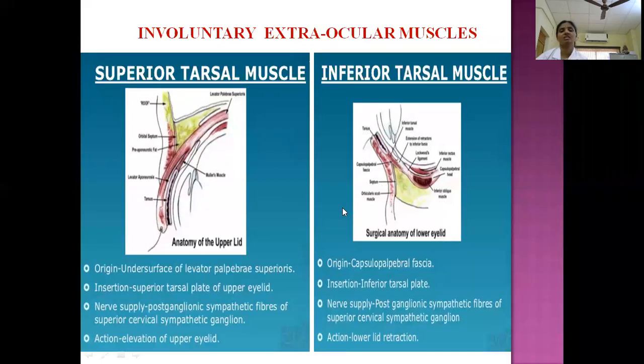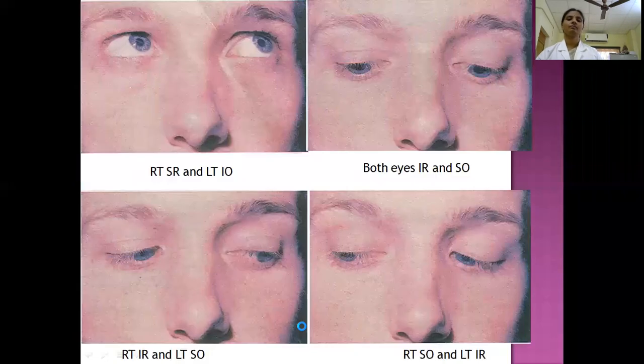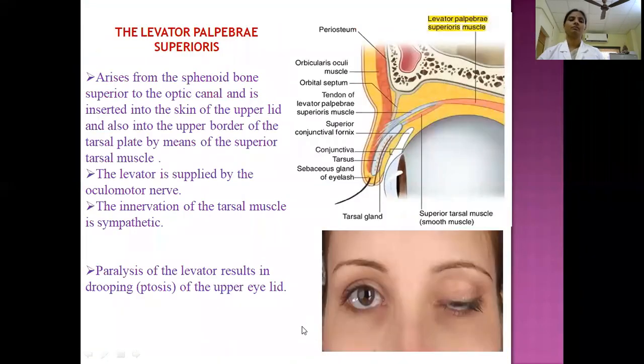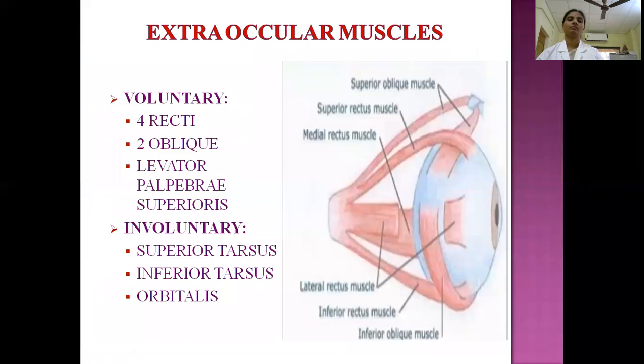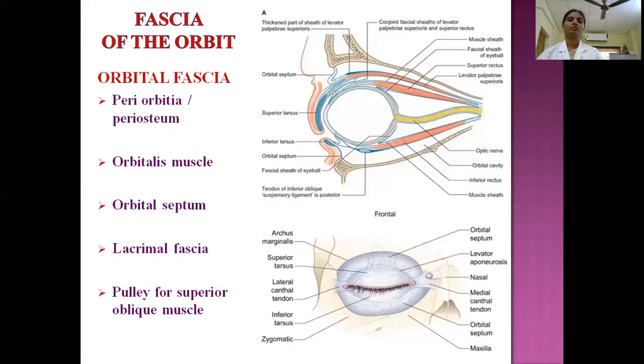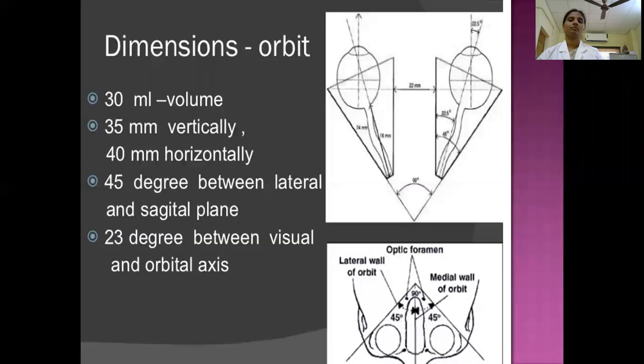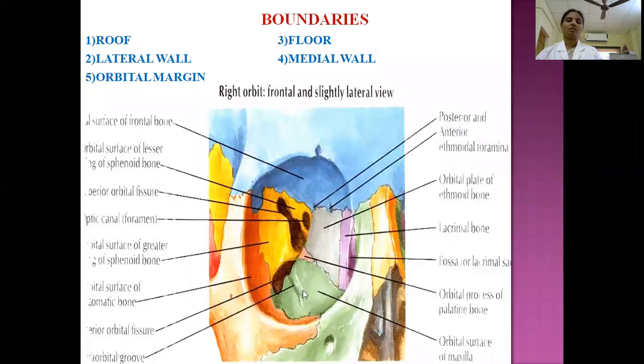Then what is the orbitalis muscle? If you identify the floor of the orbit, here you see on the floor it presents a groove which is known as the infraorbital groove. This infraorbital groove is bridged by fascia. I told you all the bones of the orbit are covered by the periorbita or orbital fascia.